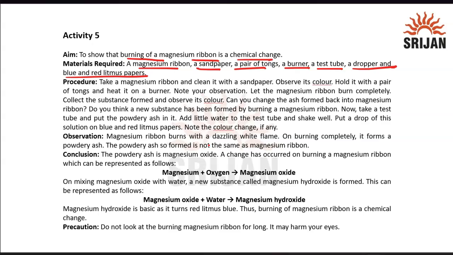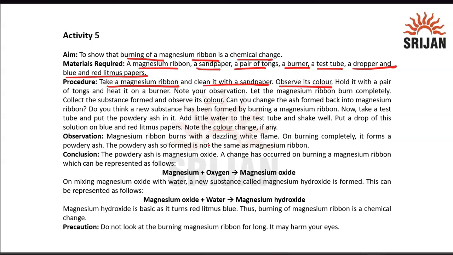So what we have to do here is, we basically take a magnesium ribbon and clean it with a sandpaper, so that there should not be any kind of impurities. Okay, so that is why we are using a sandpaper. Then once we use a sandpaper and clean the magnesium ribbon, you have to observe its color. Okay, so what you will see is it's a little bit shiny.